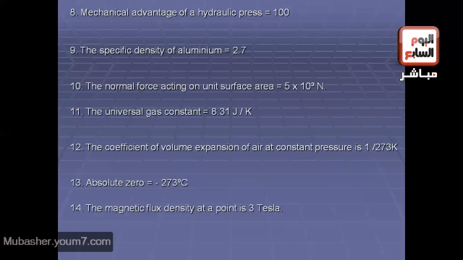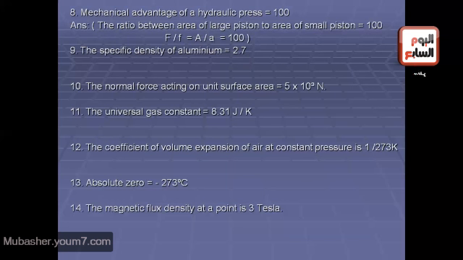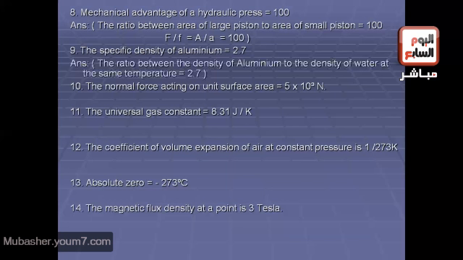The mechanical advantage equals the ratio between the area of the large piston to the area of the small piston, equal to 100, and the law is F capital divided by F small equals A capital divided by A small equals 100. Another sentence, what is meant by the specific density of aluminum equals 2.7? We have more than one answer, but we need only one. Specific density is the ratio between the density of aluminum to the density of water at the same temperature, equals 2.7. That's right.